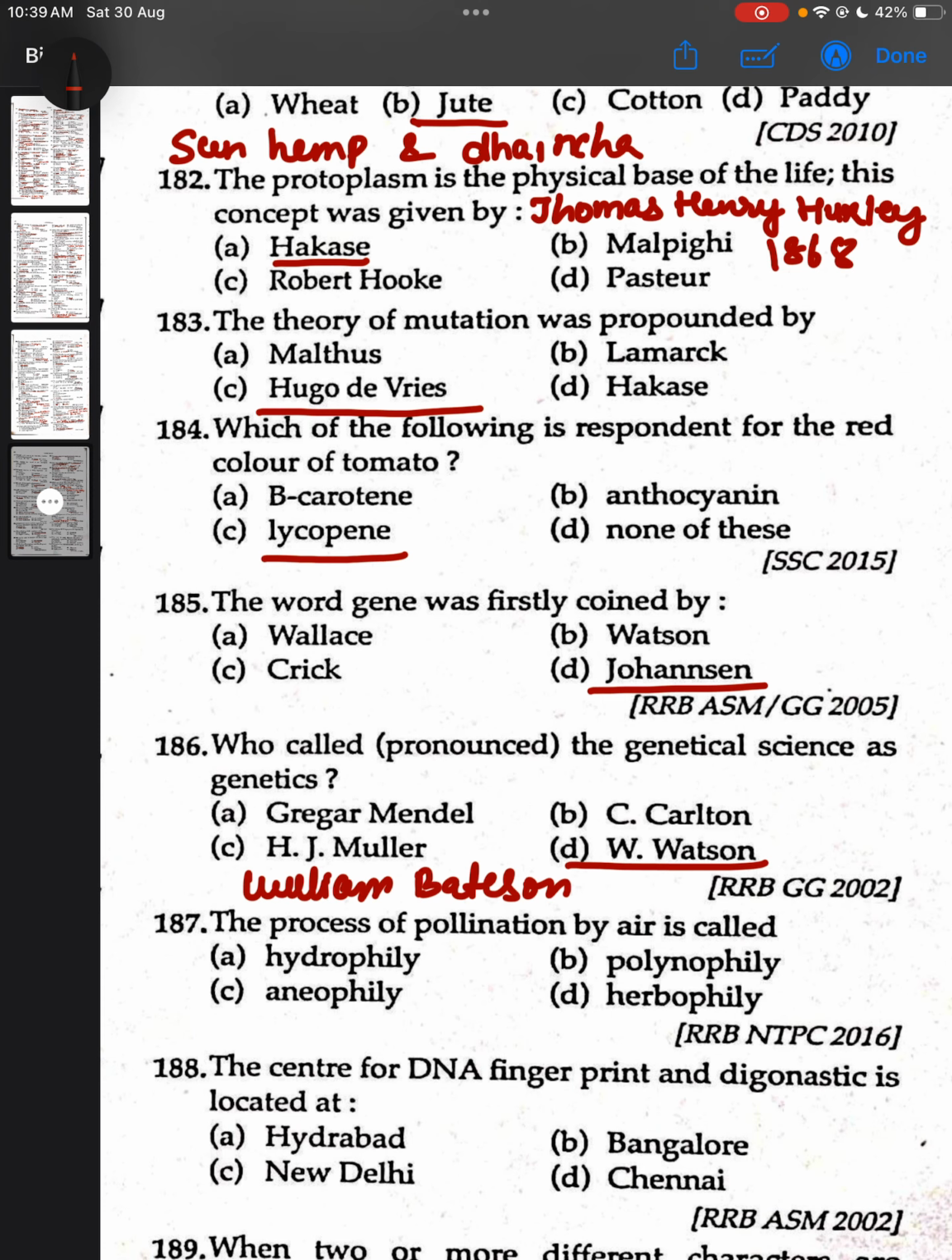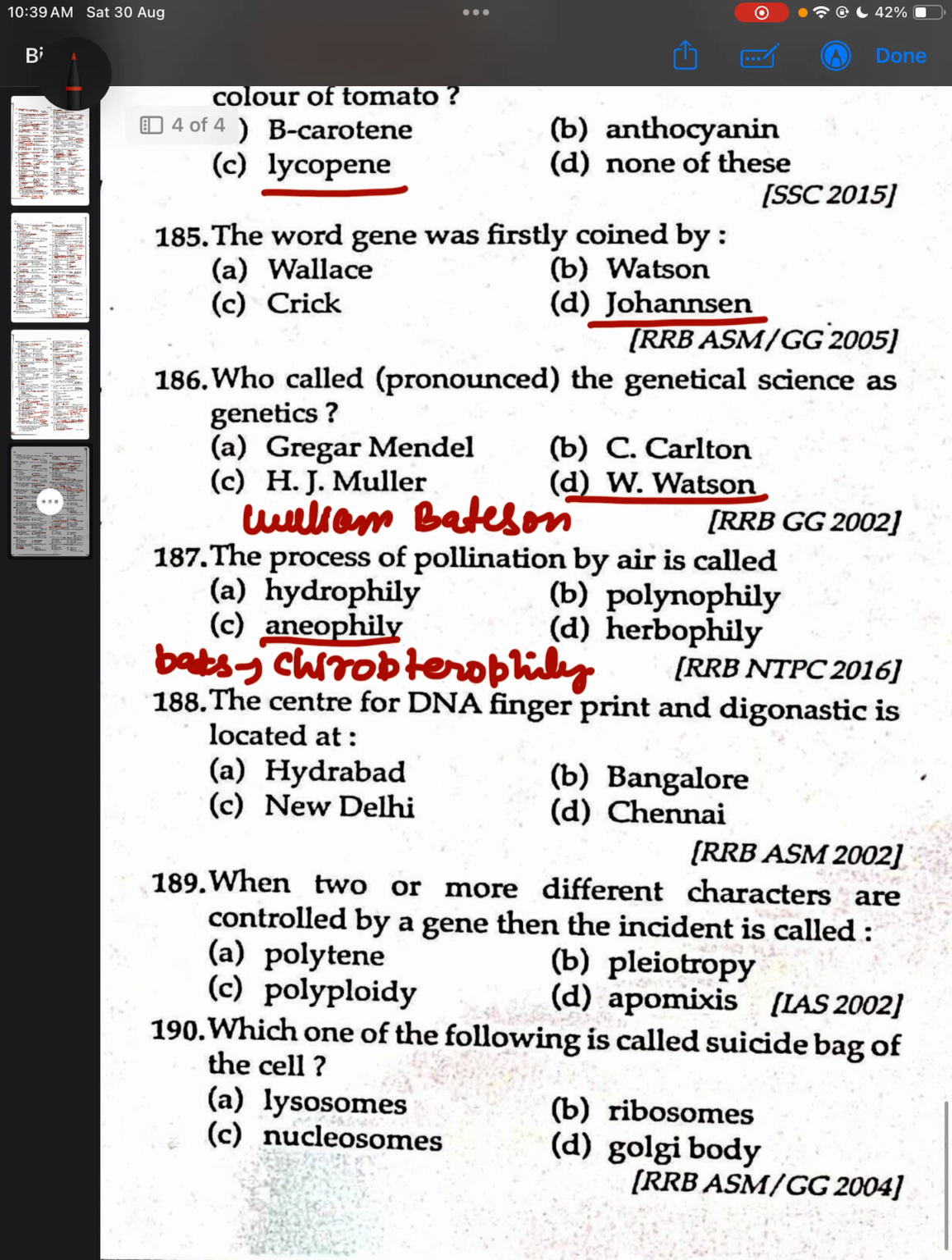The process of pollination by air is called anemophily, and the process of pollination by bats is called chiropterophily. The center of DNA fingerprint and diagnostic is located at Hyderabad. When two or more different characters are controlled by a gene, then the incident is called pleiotropy. Which one of the following is called suicidal bag of the cell? Lysosome.